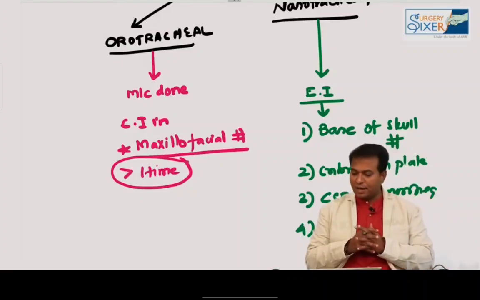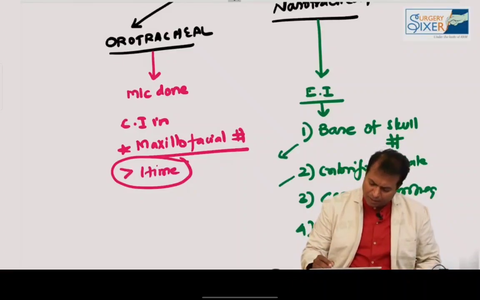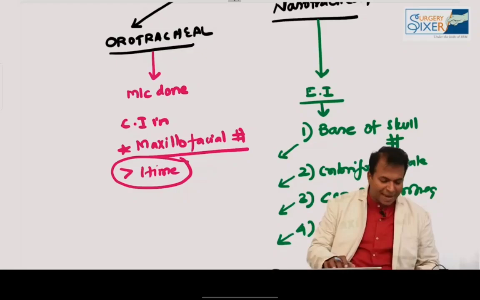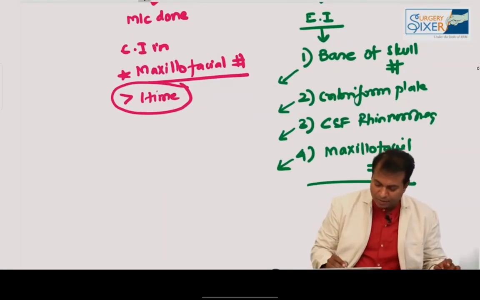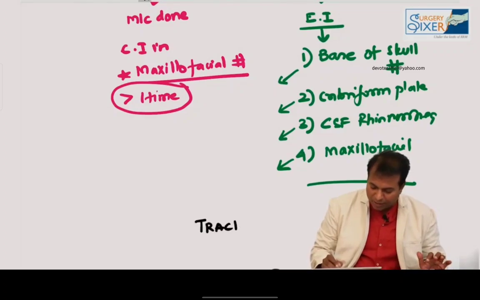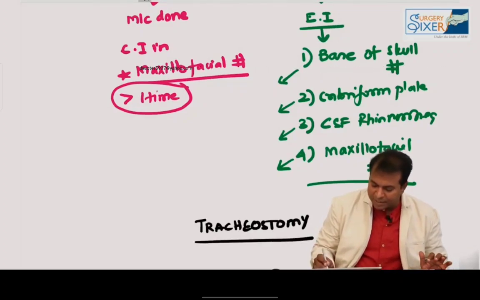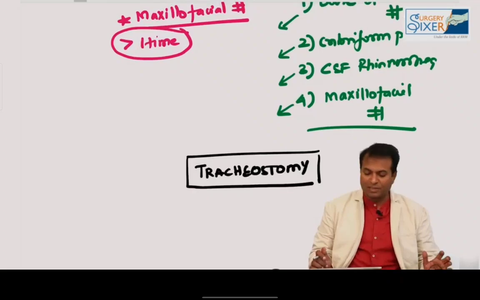So what are the contraindications of nasotracheal intubation? Base of skull fracture, cribriform plate fracture, CSF rhinorrhea, and maxillofacial injuries are places where we should not do this intubation. Please don't forget these points. In all these places where it is contraindicated, we should go for a tracheostomy. Tracheostomy is mainly indicated for maxillofacial injuries.